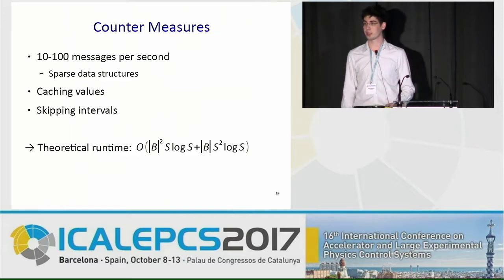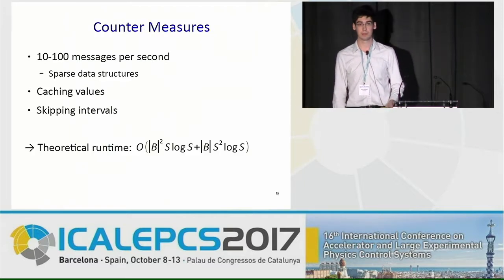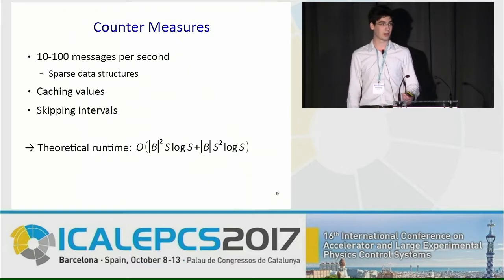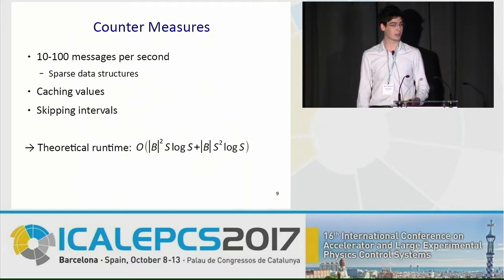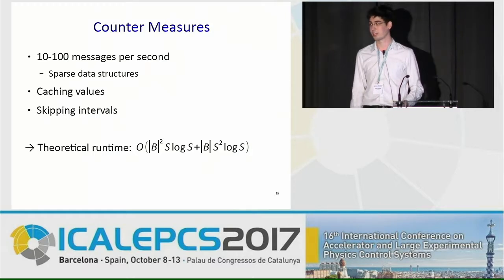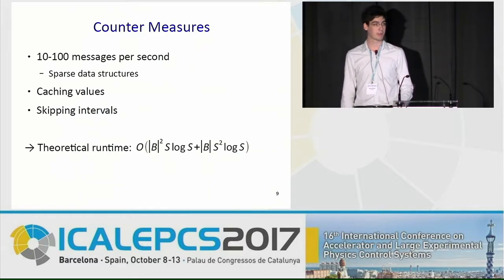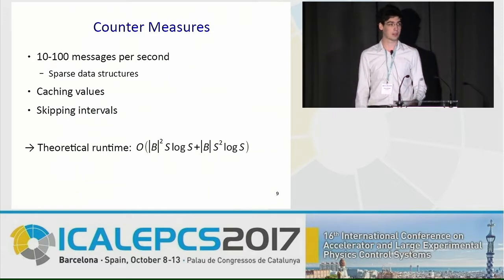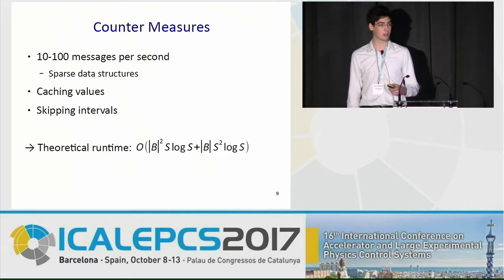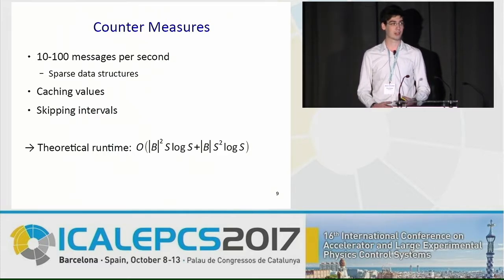However, there are certain countermeasures we can take. For one, we can see that there's usually only about 10 to 100 messages sent per second. So if we use sparse data structures, we can drastically reduce the amount of memory our algorithm consumes. That in turn enables us to cache all the values we require, and that alleviates exponential blow-up. Finally, it's possible to calculate the point at which our arrival curve changes next, and so our calculation can skip all the time steps in between, which are not of interest to us.